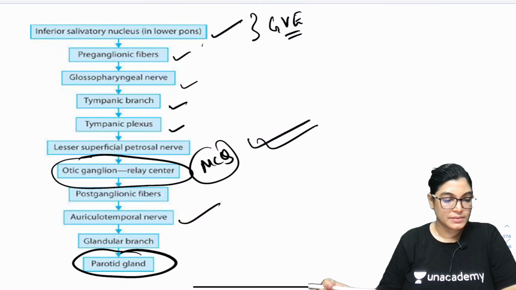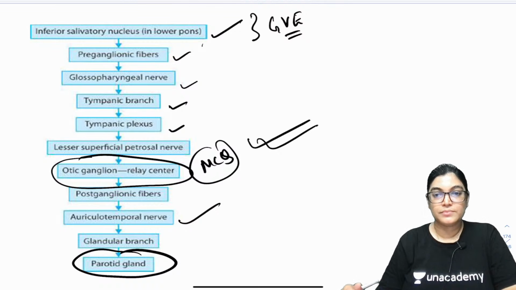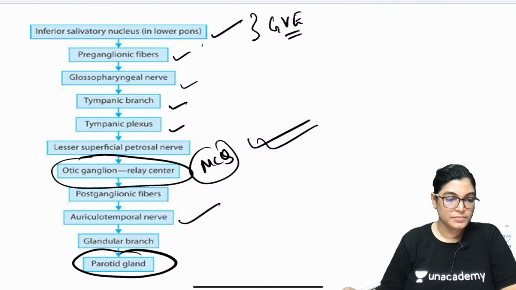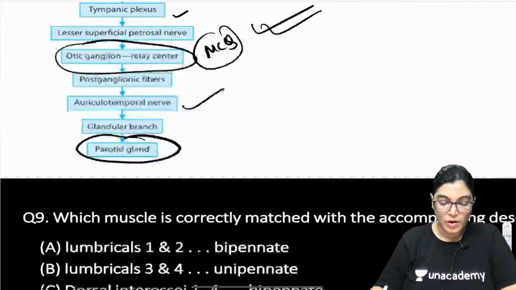Parotid gland. Done. Let's move on to the next.